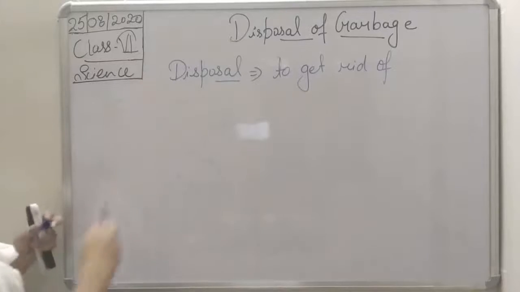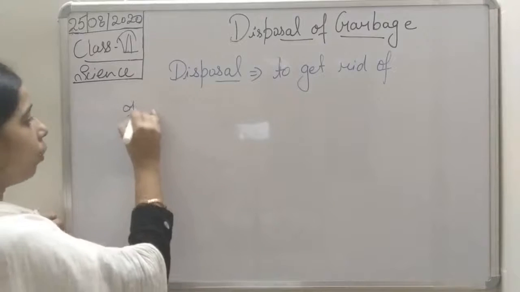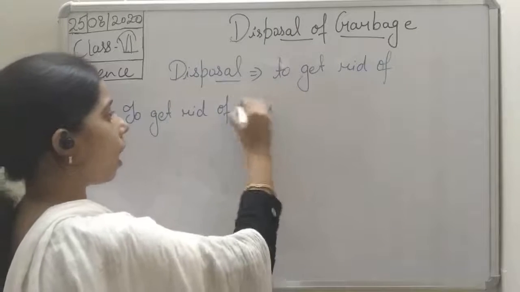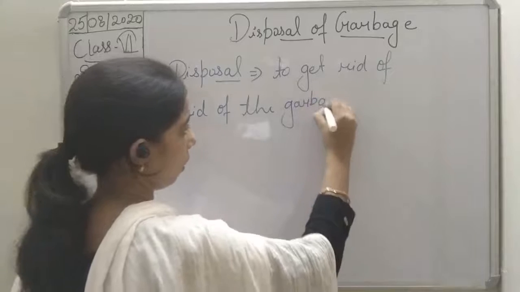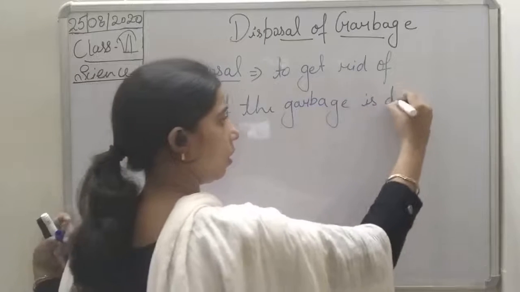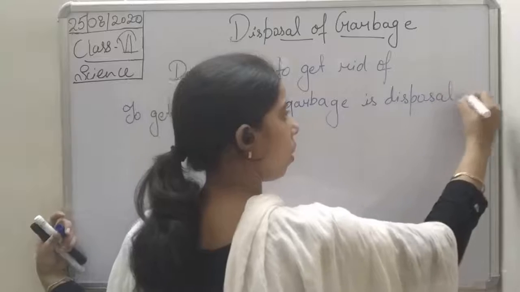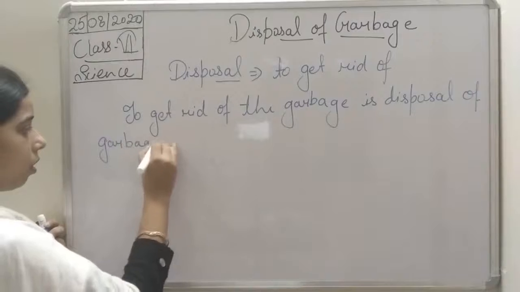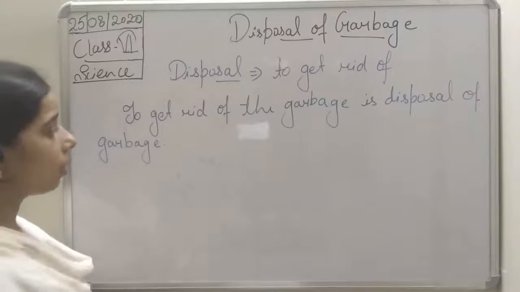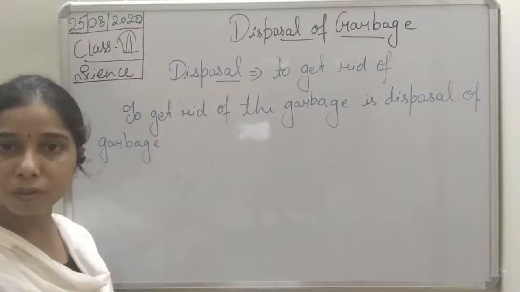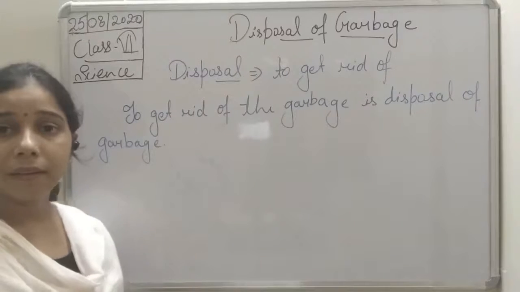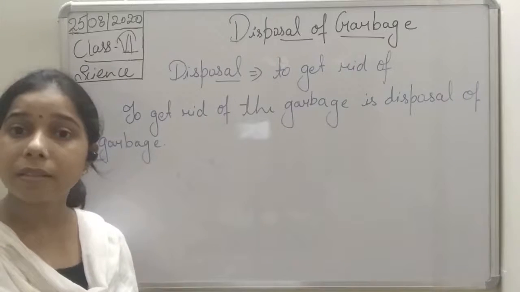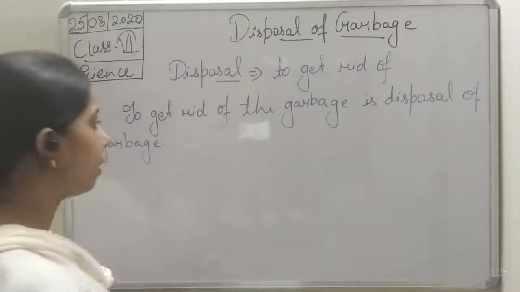So we can define the disposal of garbage as to get rid of the garbage. Disposal of garbage. Now this disposal of garbage is very important, students. We should dispose of it, and there are different methods to dispose of the garbage, and the method depends upon the types of garbage. So we can write it.